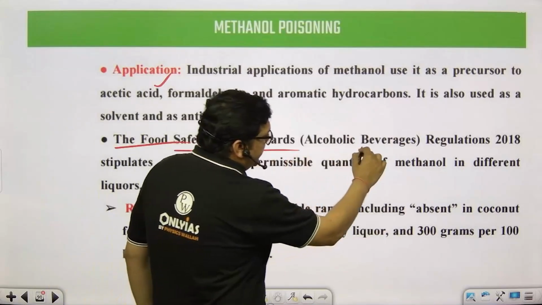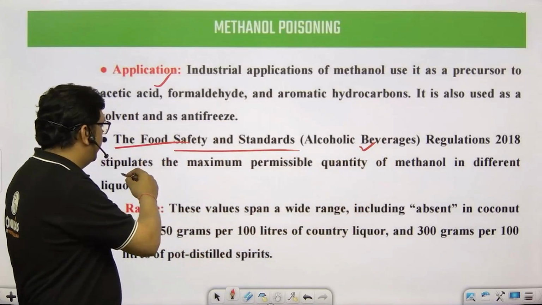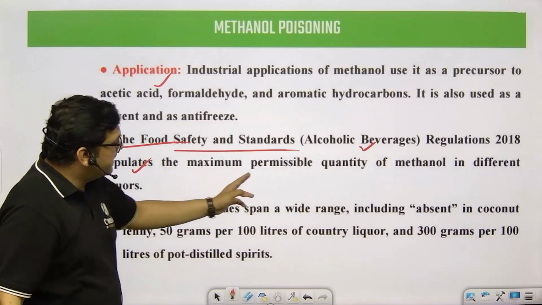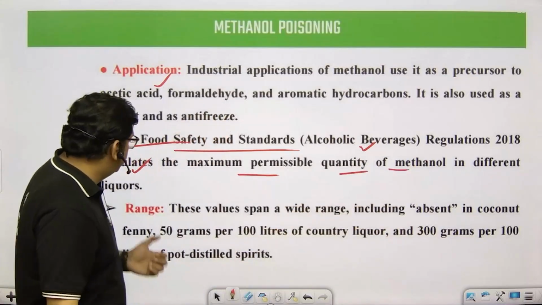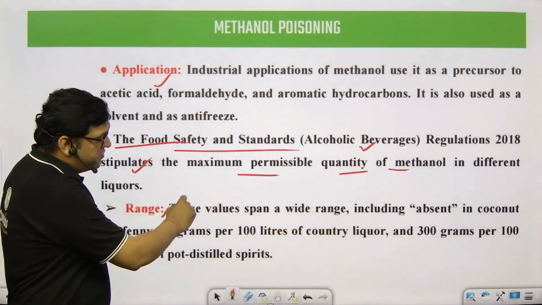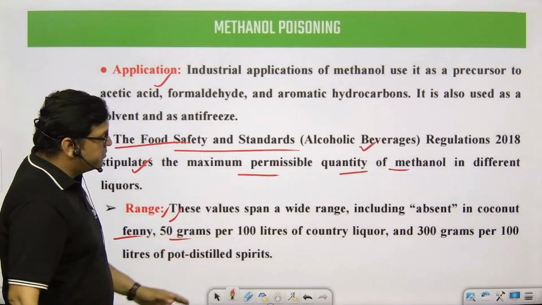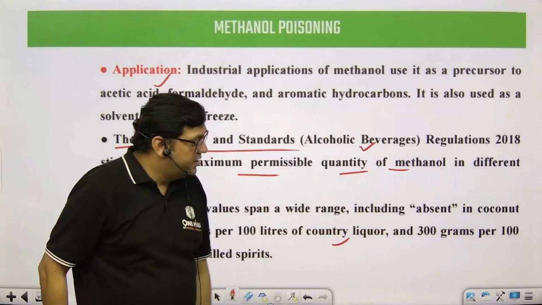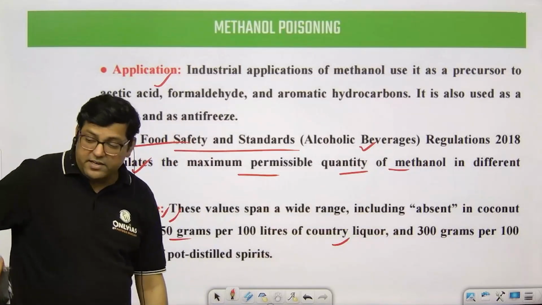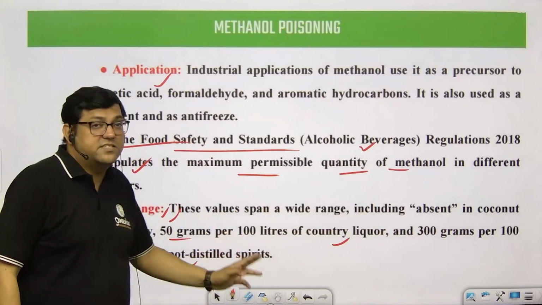So the FSSAI Alcoholic Beverages Regulation Act of 2018 stipulates the maximum permissible quantity of methanol in different liquors. It is absent in coconut fenny, 50 grams per 100 liters in country liquor, and 300 grams per 100 liters in pot distilled spirits.